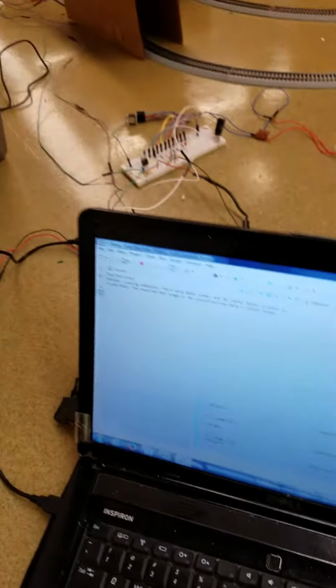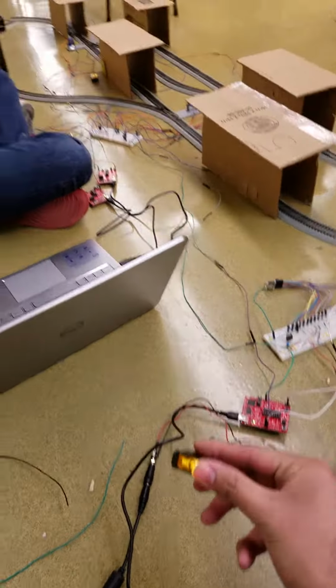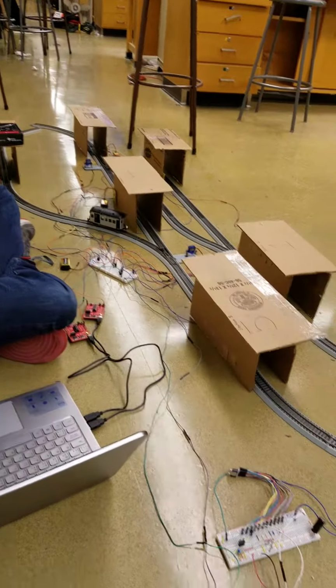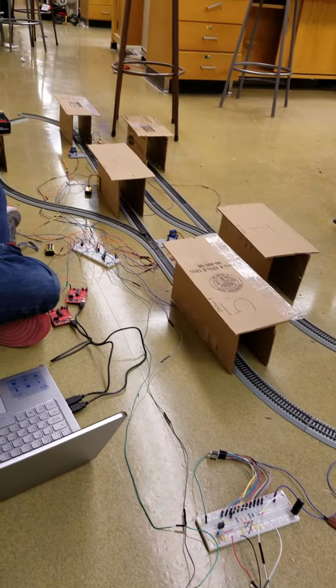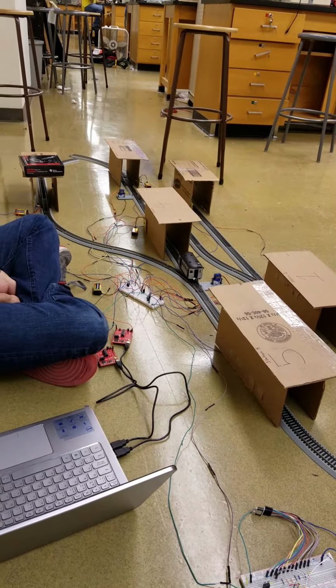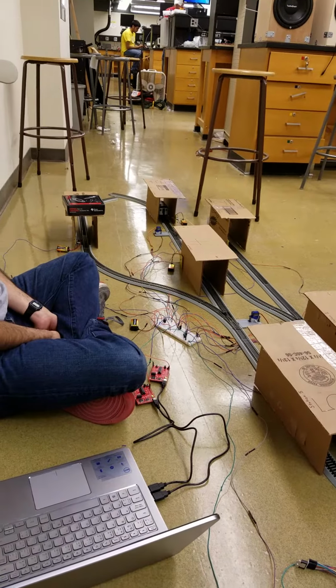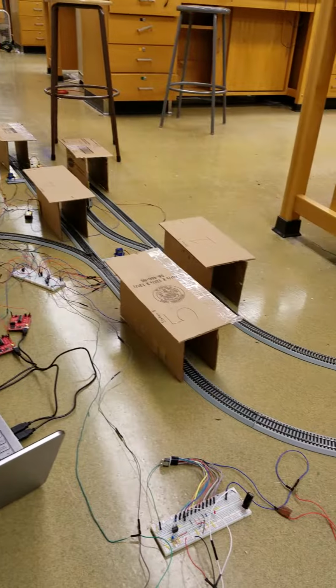So here I'm going to run my code and here we turn on the power. Here's the train that goes there to station number 5. Goes to 4. 3. Comes back to 1.